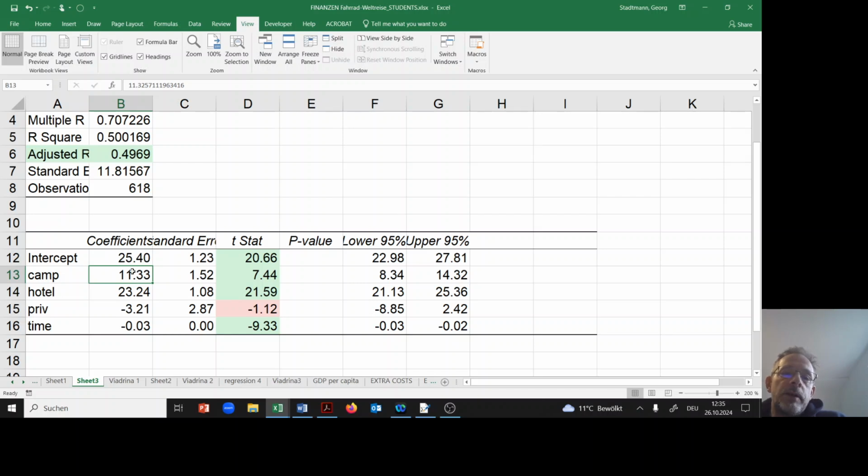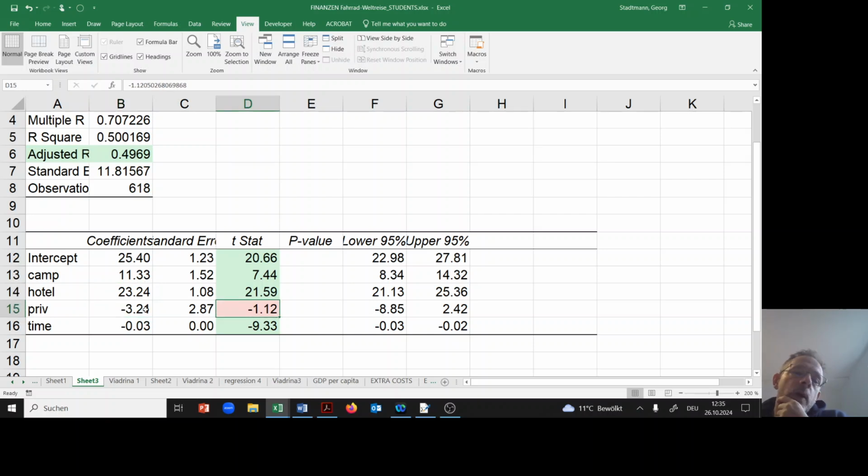So when we are interpreting this kind of coefficient, we have to add it, and then we know the expenditures on a day where the guy was using the camping site. A hotel room is even more expensive than the camping site. So this is also in line with our intuition.